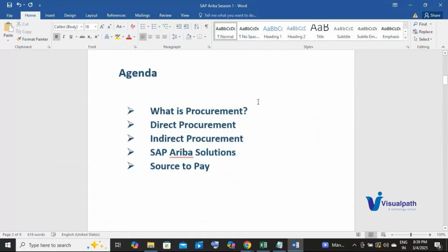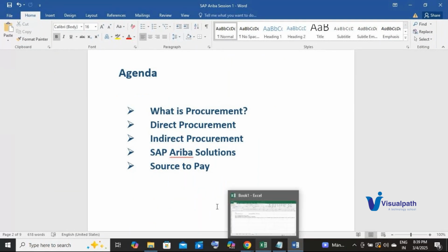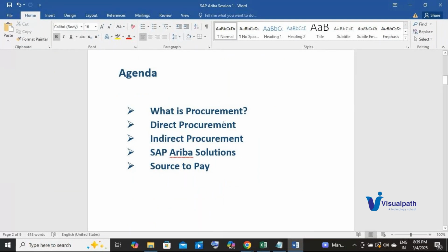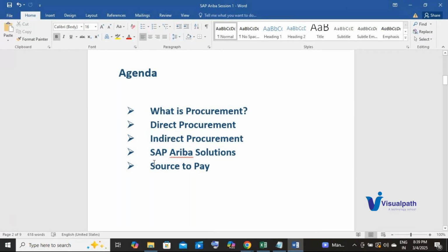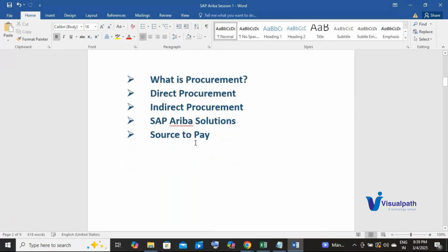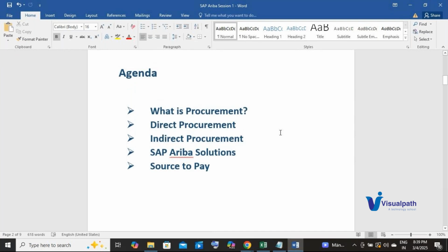So we'll understand what is procurement, what is direct procurement, what is indirect procurement, and what are the solutions offered by SAP Ariba. Then we understand the source to pay cycle. So this is what we are going to see in this demo session. And we'll understand how Ariba is used for procurement.